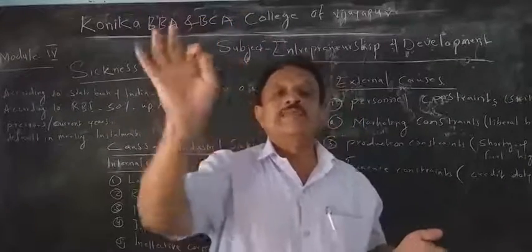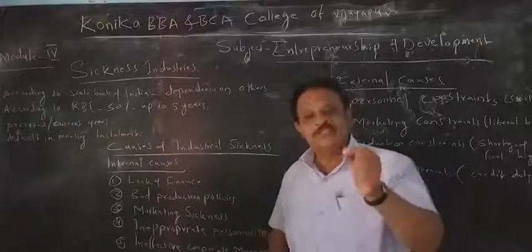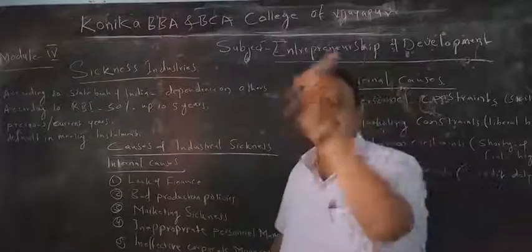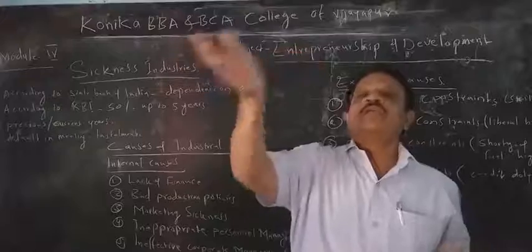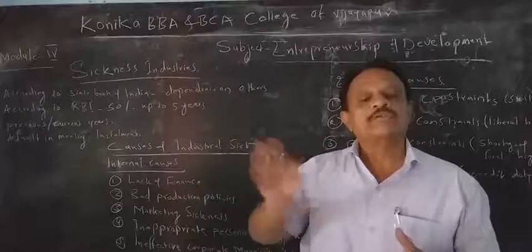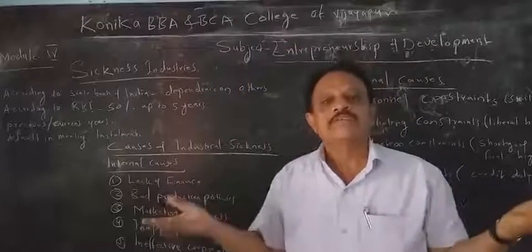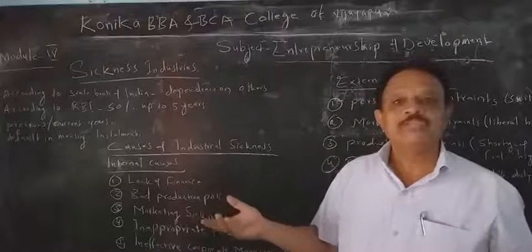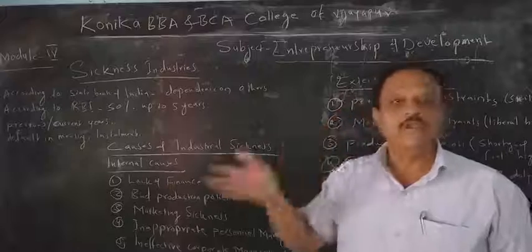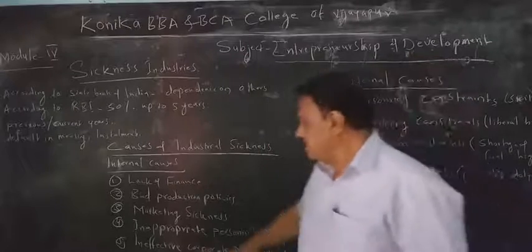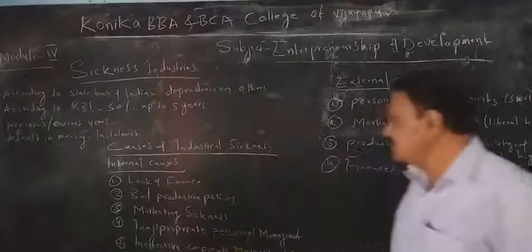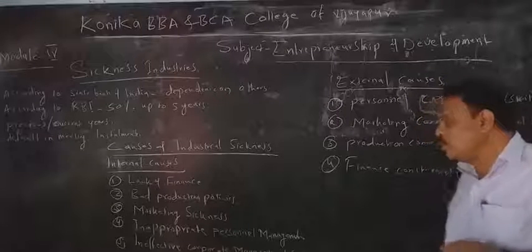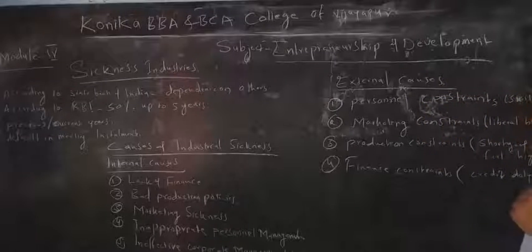Inappropriate personnel management means your management is not accurate toward the labor. Some workers come at 10 o'clock, some workers come at 9 o'clock, some are there at 4 o'clock. Then where is the schedule, the timetable and all this? Due to inappropriate management, the industry goes into loss. That is an internal cause. Then the last one is ineffective corporate management.